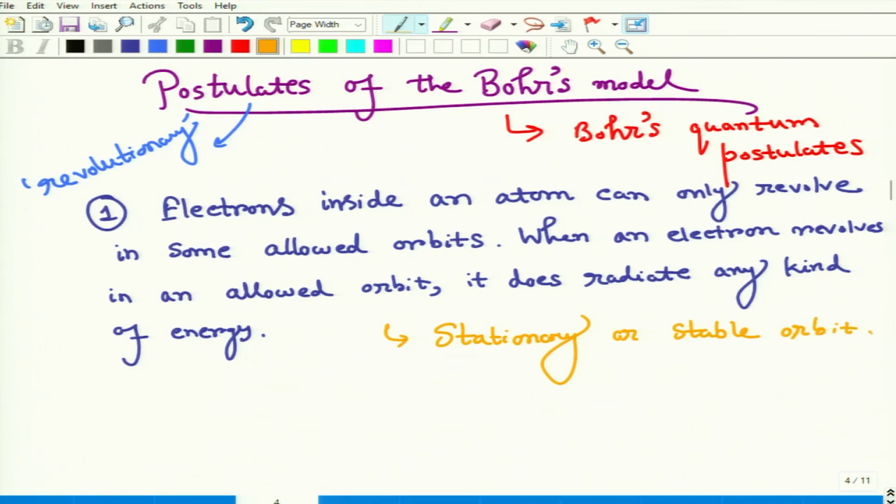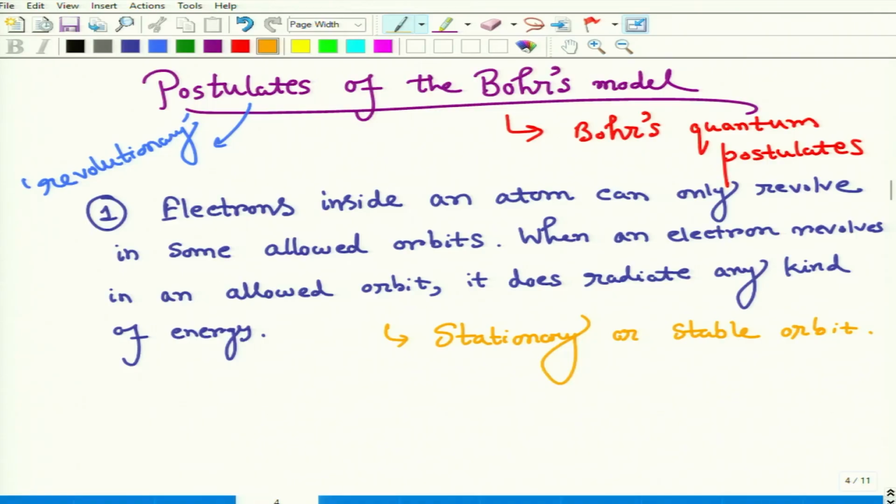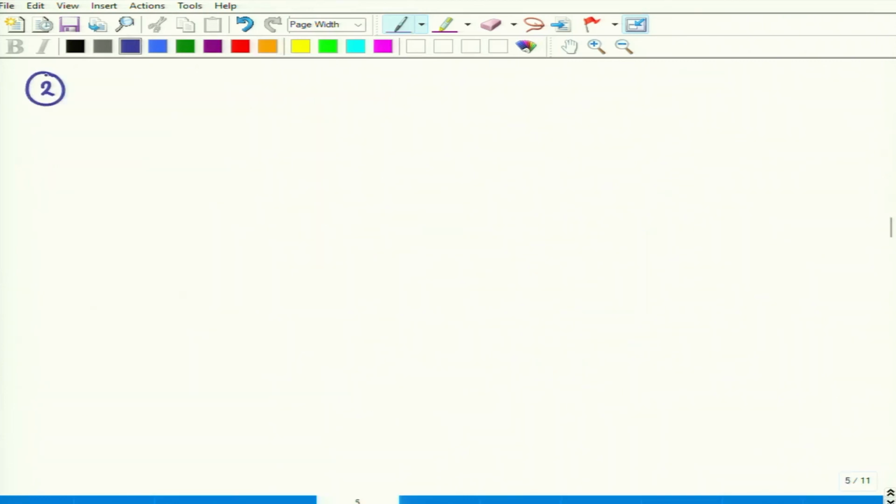Correct? This is the case. So clearly it is against Maxwell's laws of electromagnetism, which say that it should radiate energy, but Bohr postulated that when electrons are revolving in an allowed orbit, it will not emit any kind of radiation. So this is the criterion of the stationary orbit. Now the second one. What was the second postulate? We have to understand each postulate very well.